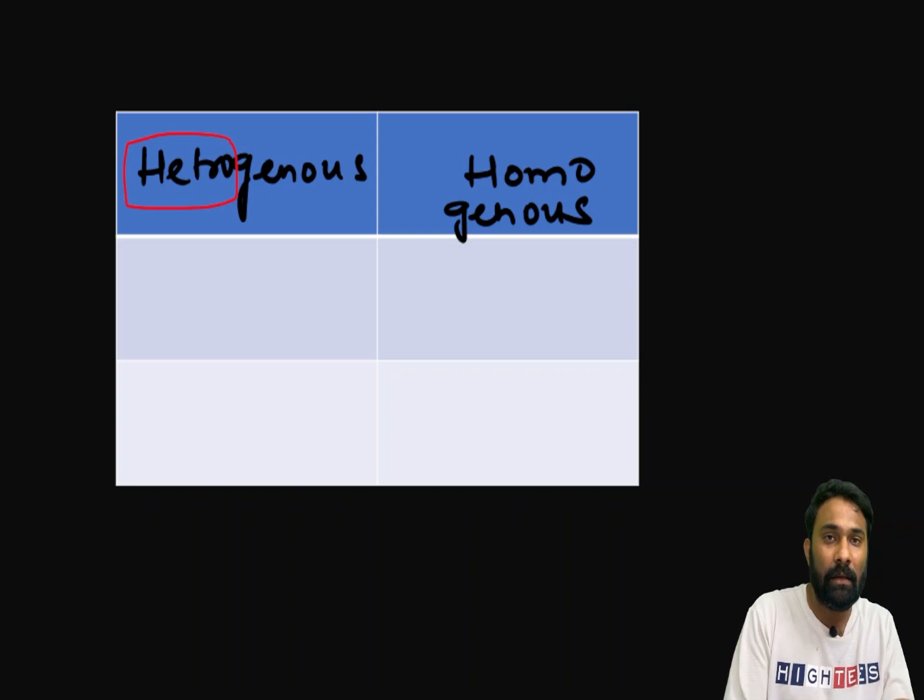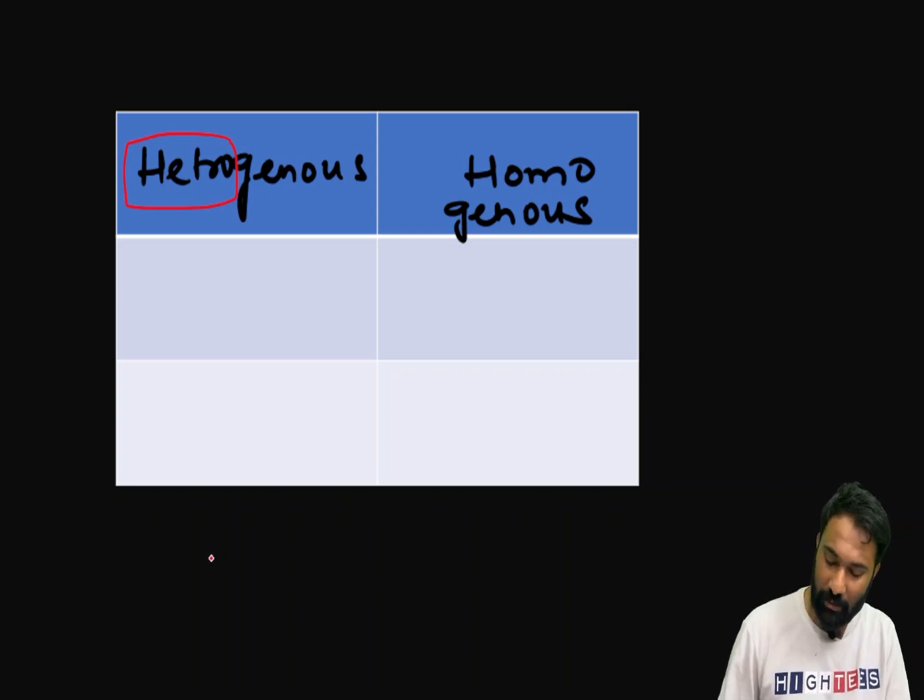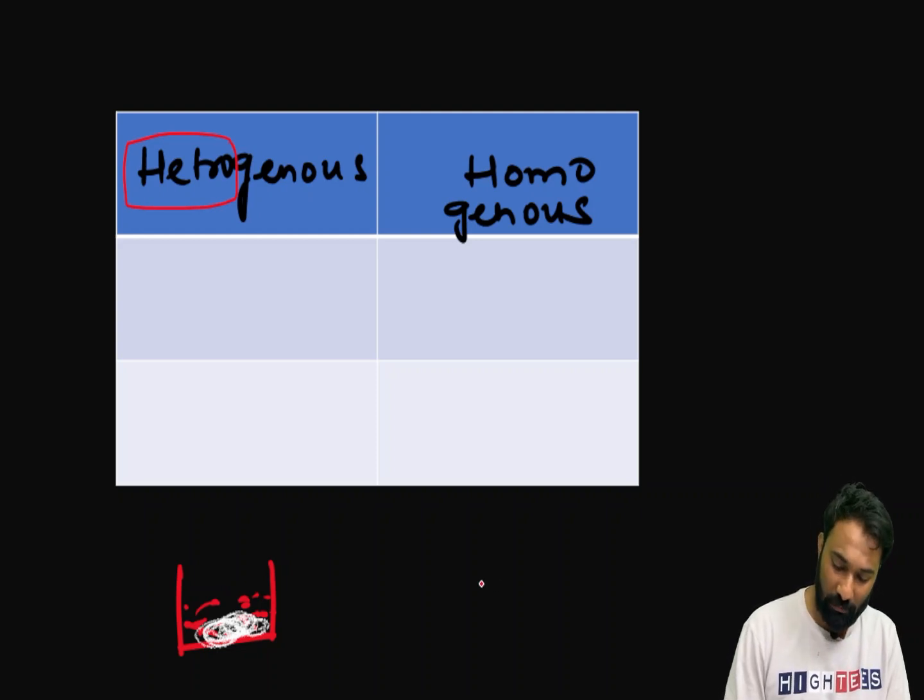Heterogeneous means, for example, if I take water, which is a liquid, and in this liquid water I add sand, the two have different phases, right? This is heterogeneous. Now we come to homogeneous.